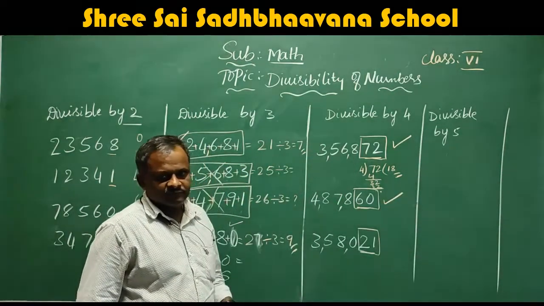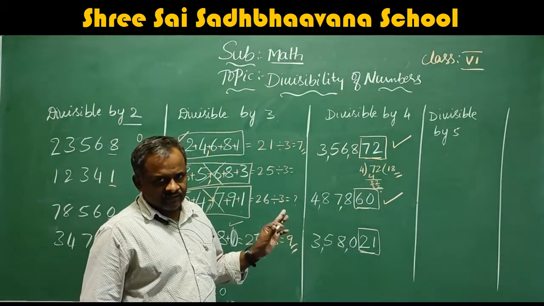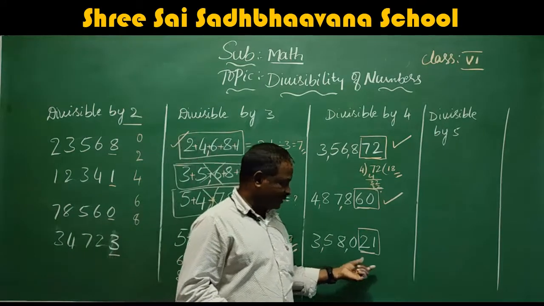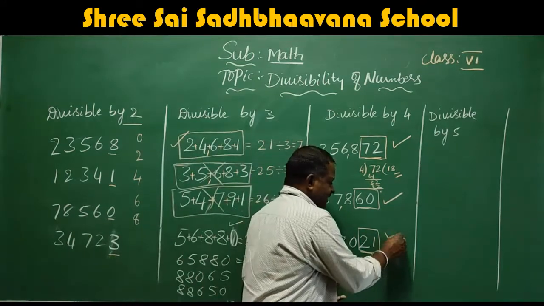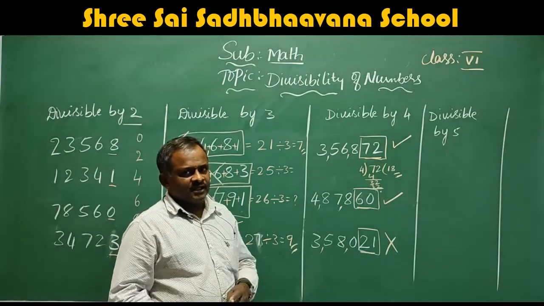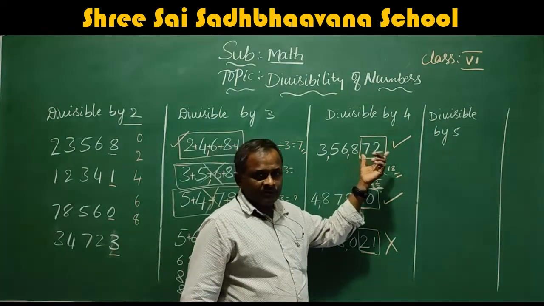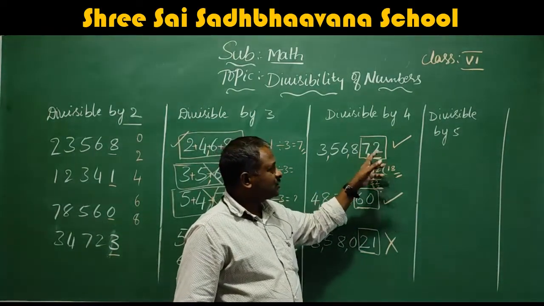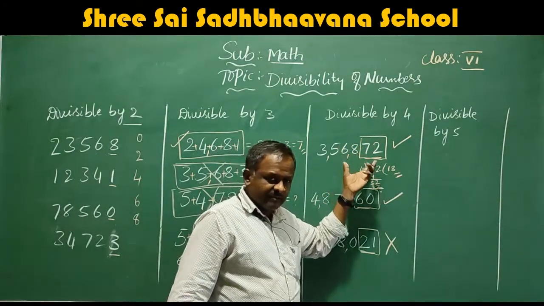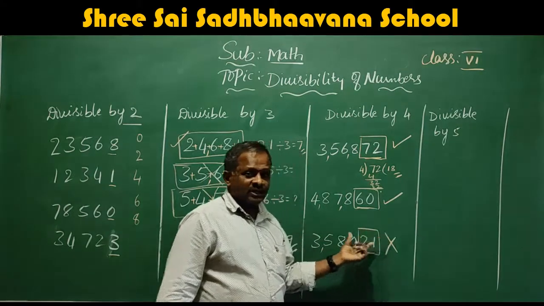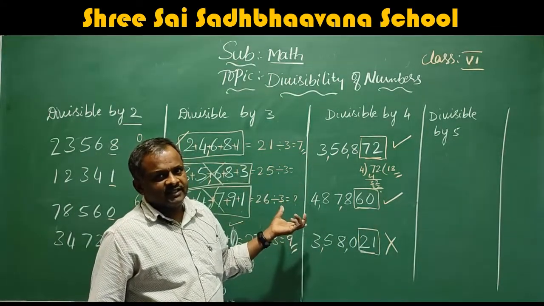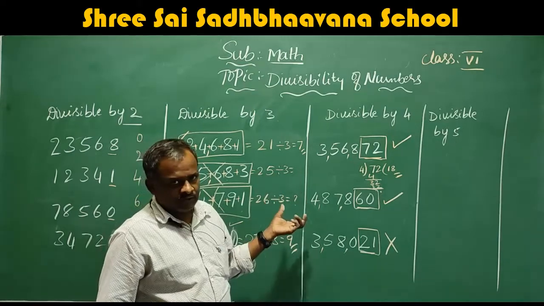21. No 21 in the 4 tables. 4 5s are 20. 4 6s are 24. So this number is not divisible by 4. Okay, I think you understand. Okay, last two digits. If the last two digits are completely divisible by 4, then the total number is divisible by 4.